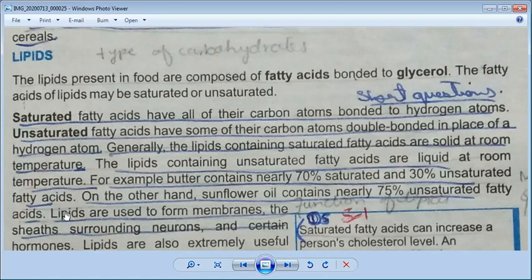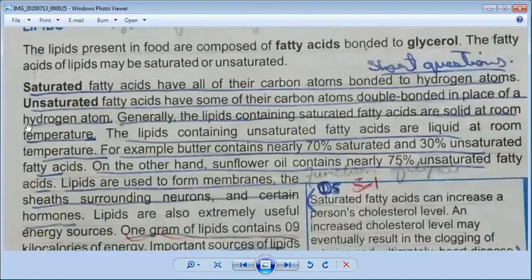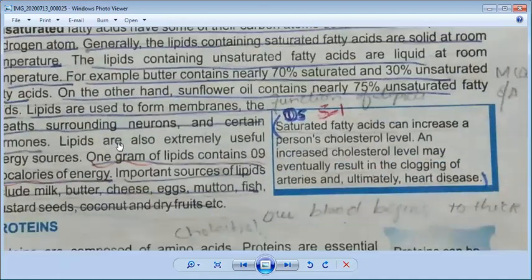Then your third heading will be: what are the functions of lipids? The functions of lipids are formation of cell membrane, the sheath surrounding neurons, and certain hormones. Okay, these are the three functions. Now this topic is ended. Then you come to the next, its energy level.